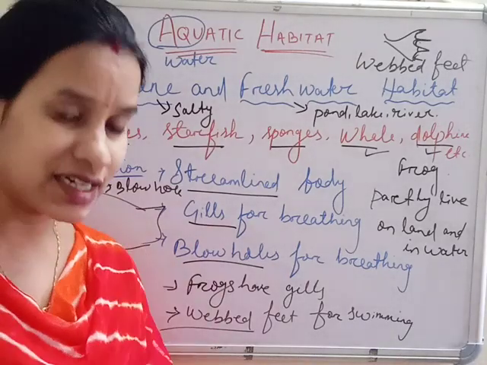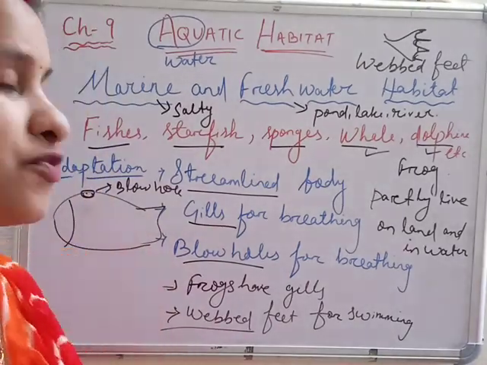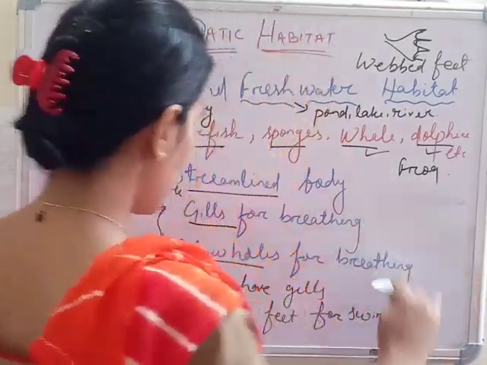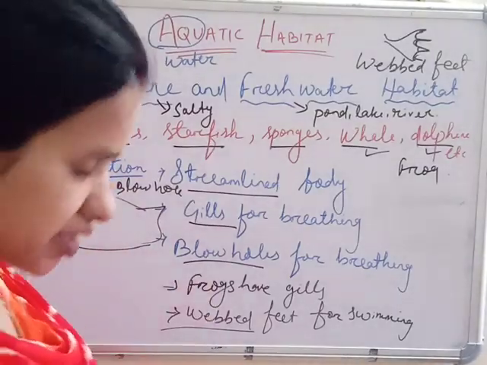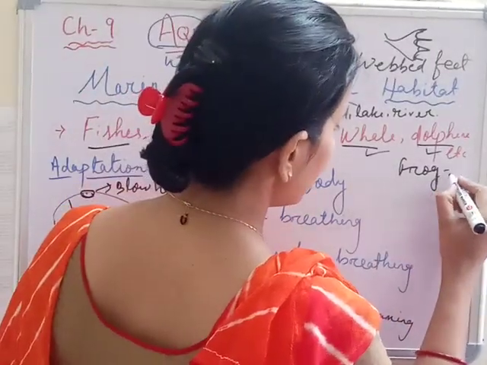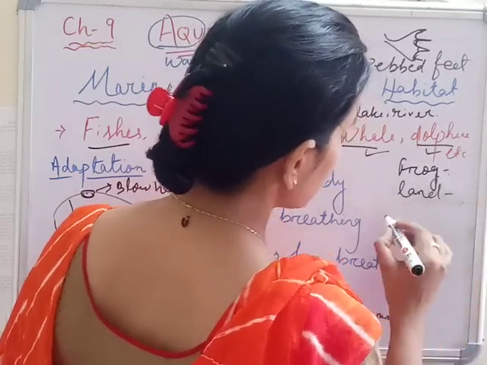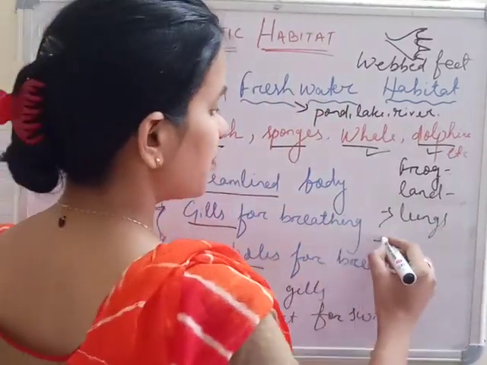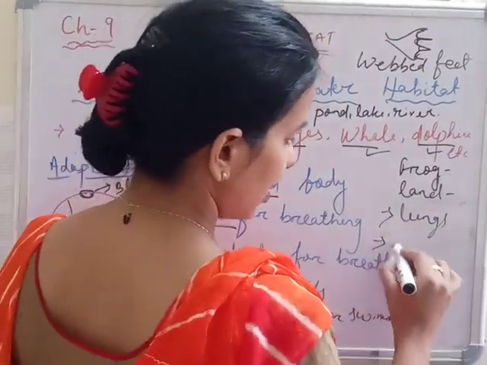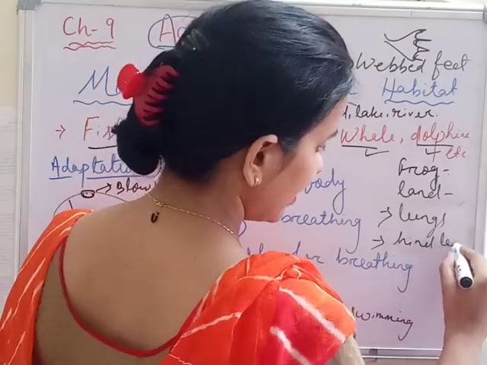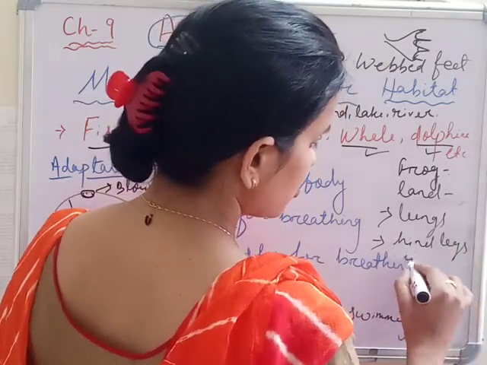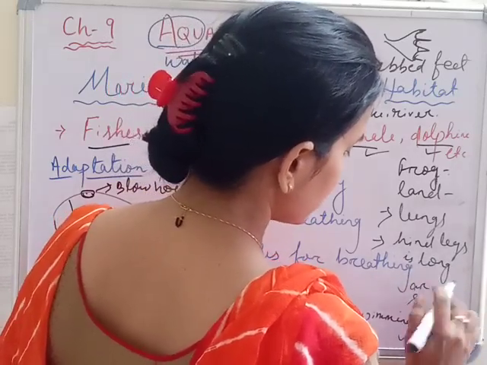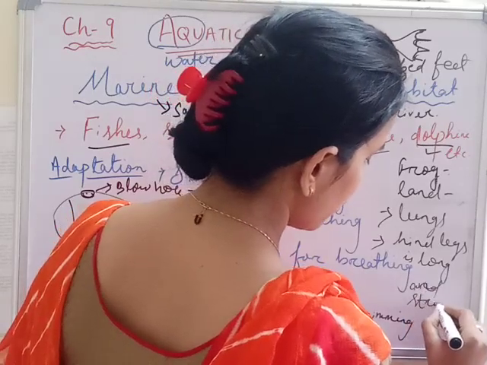But when the frog is an adult, what happens? They will vanish. When they vanish, what is lost? Gills. Now what will it have instead of gills? When they live on land, what features will they have? They have lungs. Lungs will be there. Then the waved feet become what? The hind legs are long and strong.